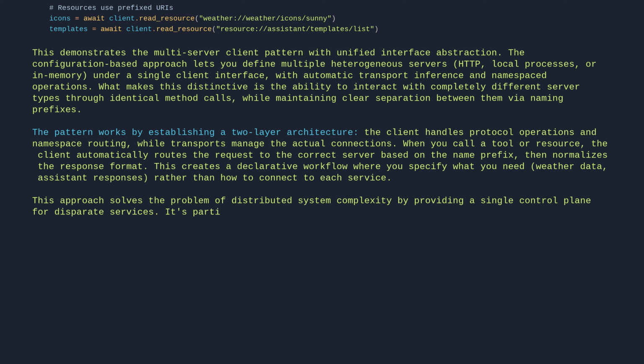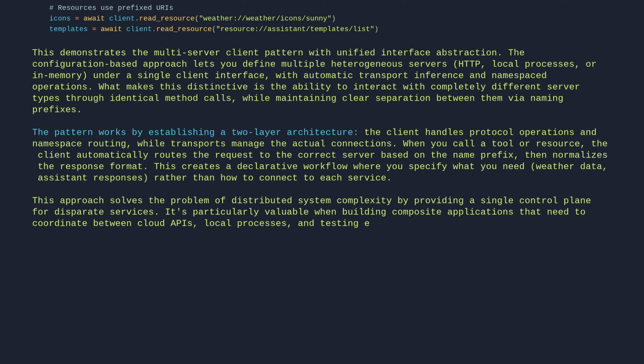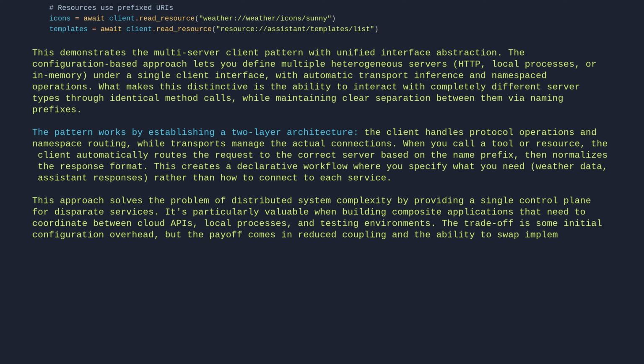It's particularly valuable when building composite applications that need to coordinate between cloud APIs, local processes, and testing environments. The trade-off is some initial configuration overhead, but the payoff comes in reduced coupling and the ability to swap implementations without changing client code. Let's break it down line by line.